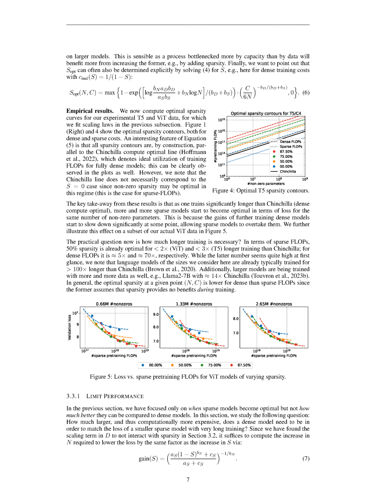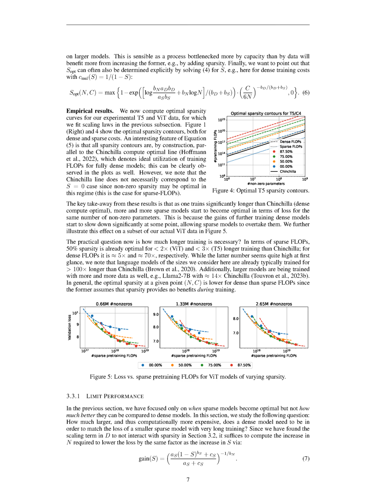Section Summary. In this section, the authors present the results of their experiments using the T5 and ViT models. They fit the coefficients of a scaling law to their data and evaluate the quality of the fit by comparing actual and predicted values. They also discuss the concept of optimal sparsity, which refers to the sparsity value that yields the lowest validation loss for a fixed number of non-zero parameters and training cost. They provide a formula to calculate the optimal sparsity and explain its implications.